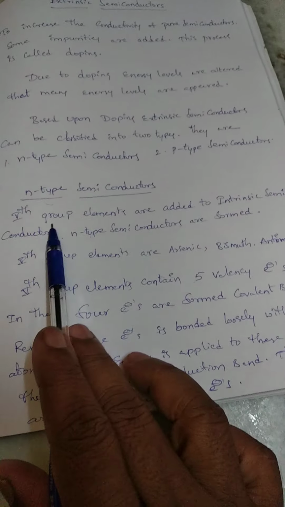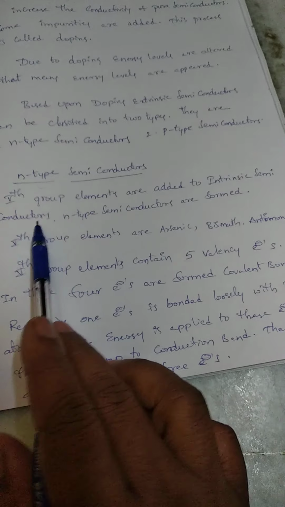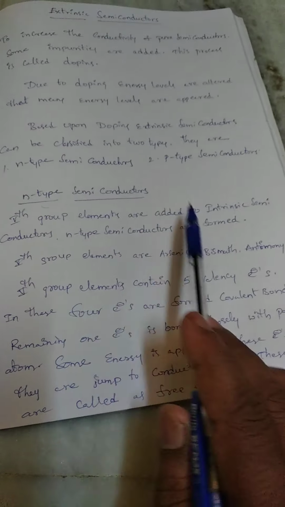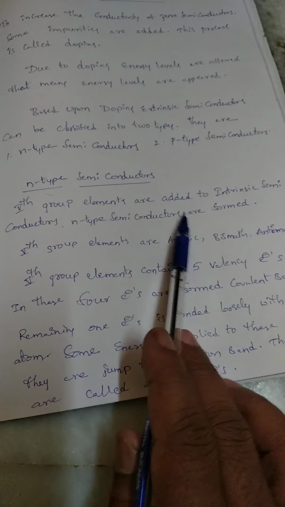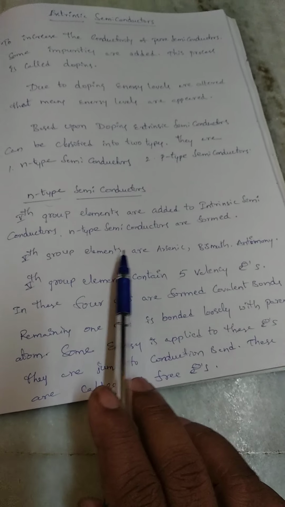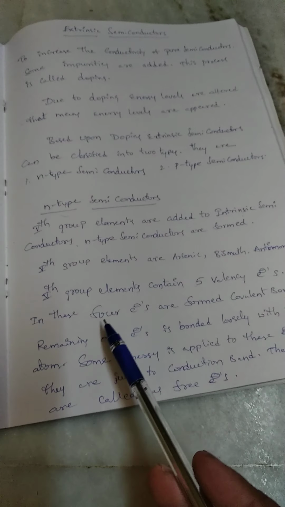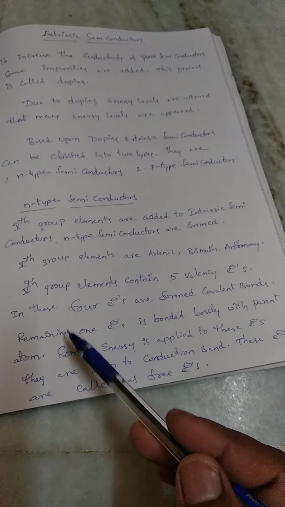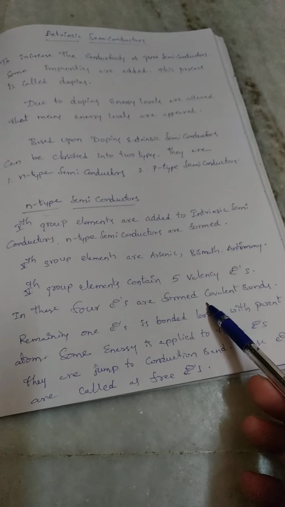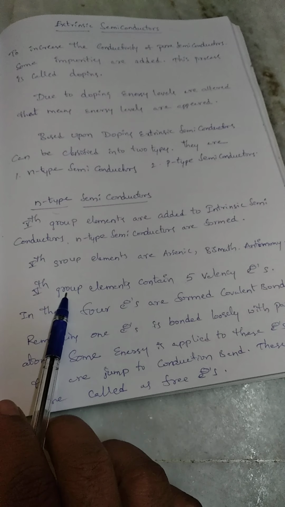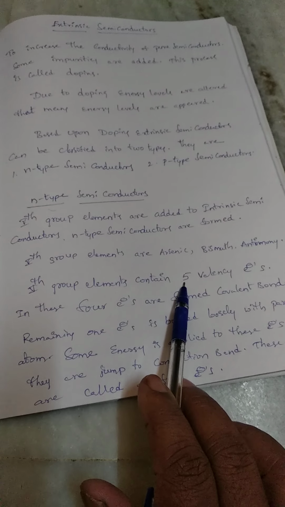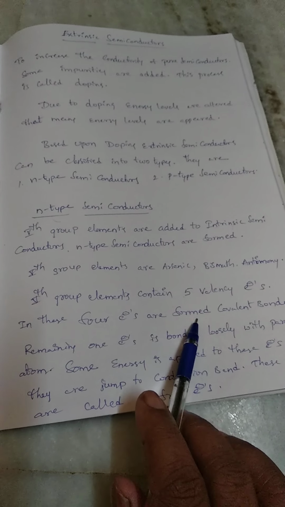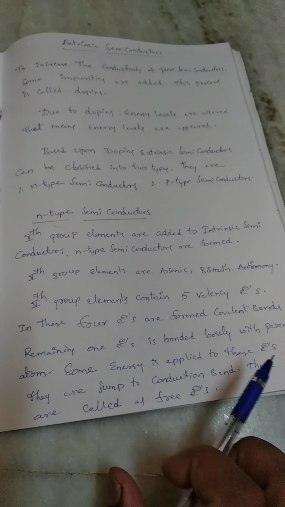N-type semiconductors are formed when fifth group elements are added to intrinsic semiconductors. Examples are arsenic, bismuth, antimony. Fifth group elements have 5 electrons in the valence shell. Of the 5 electrons, 4 form covalent bonds with surrounding silicon atoms.